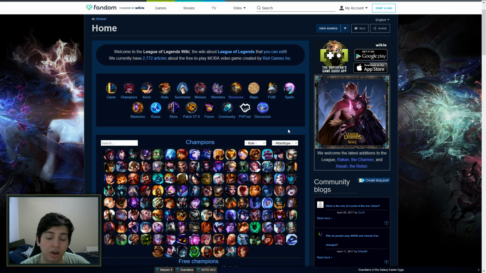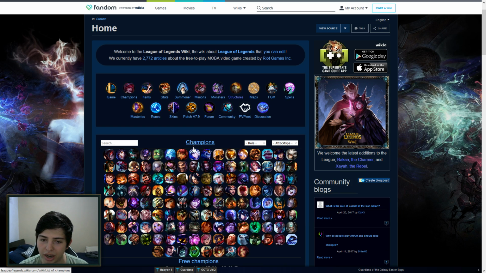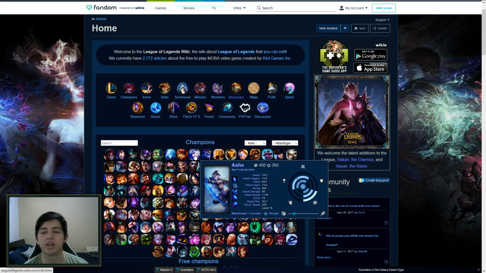So here, for instance, if I wanted to know the range of Caitlyn, which is 650, I could just hover over Caitlyn's profile picture, and I would know from the different stats displayed that she has a certain amount of health, and that's when she reaches level 18. The range is static, so I would always know that she has 650 range at all moments in the game. Or like Ashe's range, which is 600, for instance.